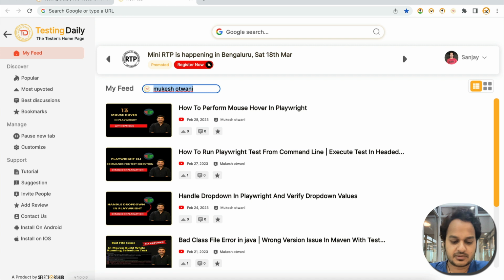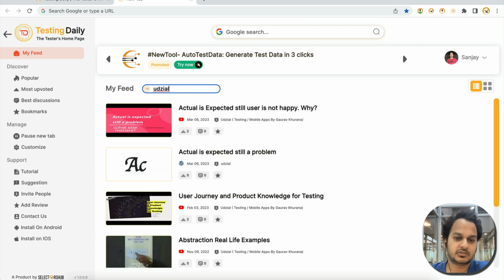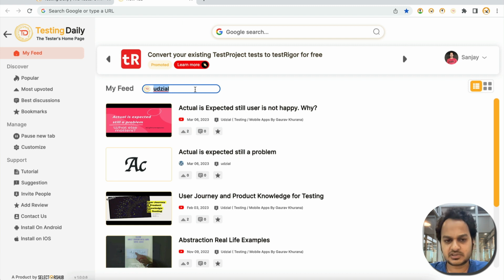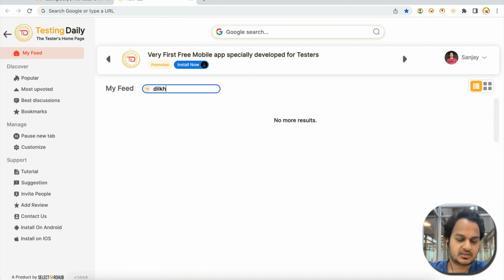Now suppose you have a WordPress website. You can search with your WordPress website domain name, like one from Gaurav Purana, and search here. Okay, you can see that it is showing the WordPress website as well. And for any different website, like if you have a Blogspot, a WordPress website, or you are a Medium author, it will also pick that up and automatically show it here.